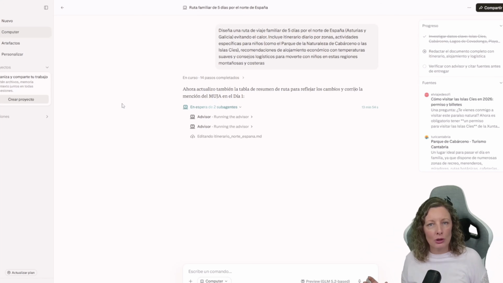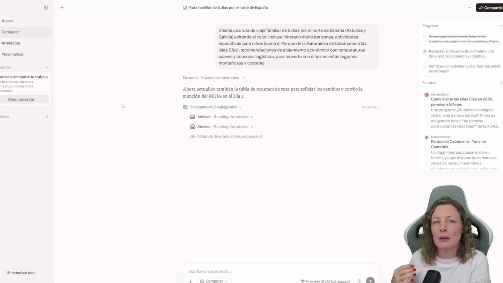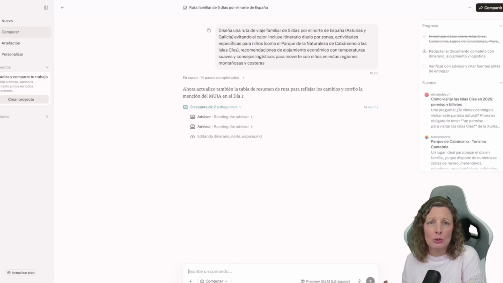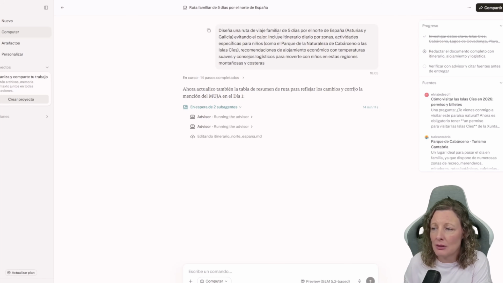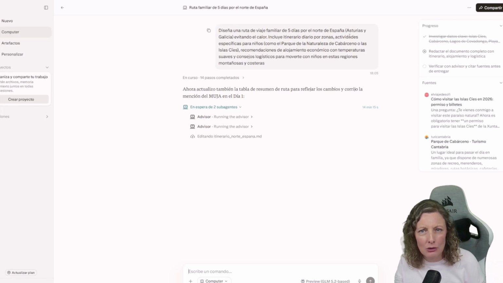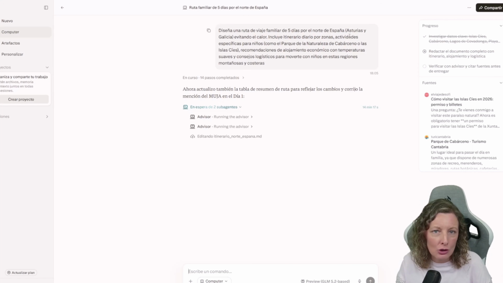And I said, I'm going to go with Northern Spain. When I told it that, it itself suggested this prompt, which I adjusted. It was suggesting a 10-day trip and other things. And from the proposal it gave me, I said, I want a 5-day family travel itinerary through Northern Asturias. It suggested Cantabria, for example. I removed Cantabria because for 5 days, 3 autonomous communities seemed like too much.